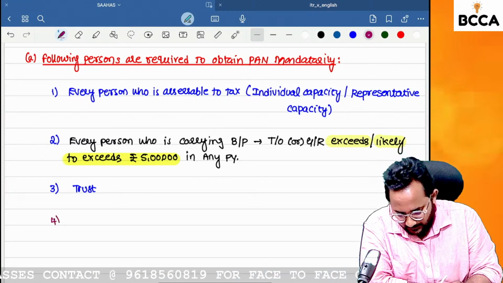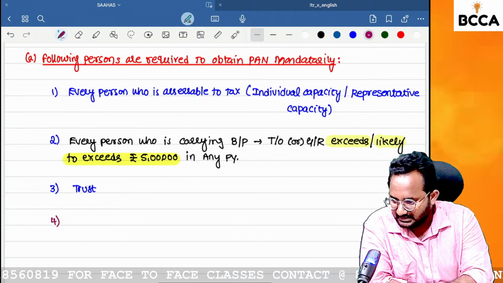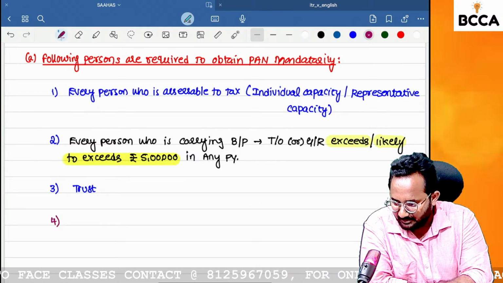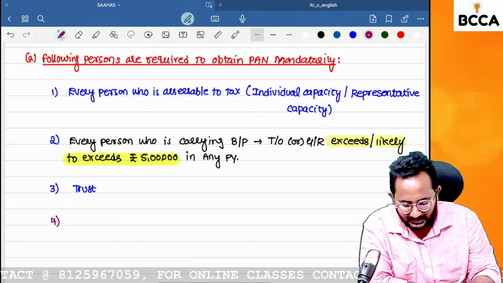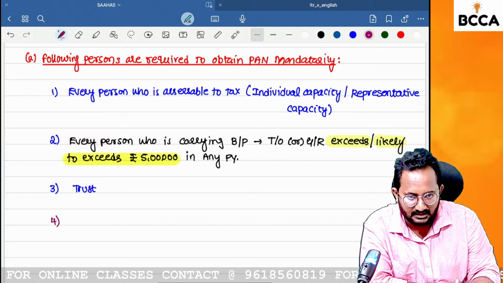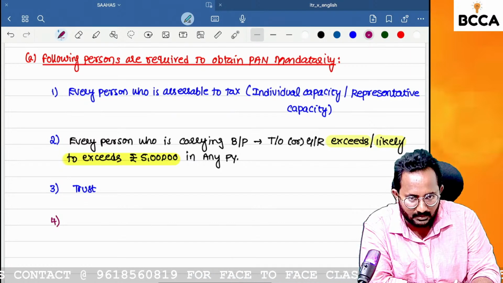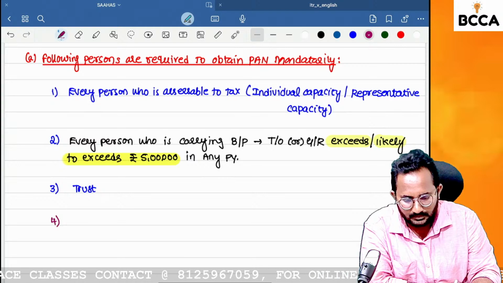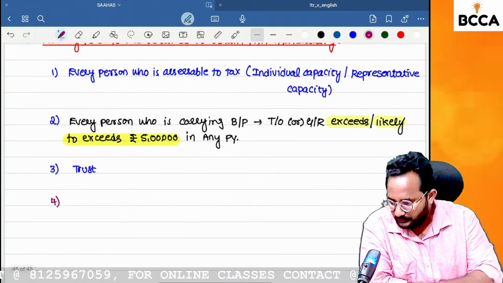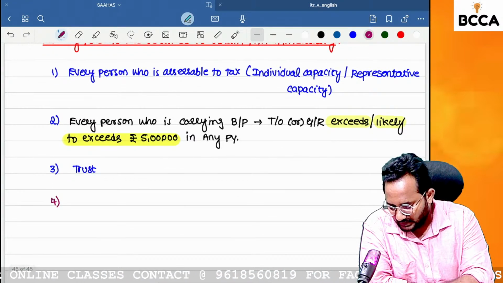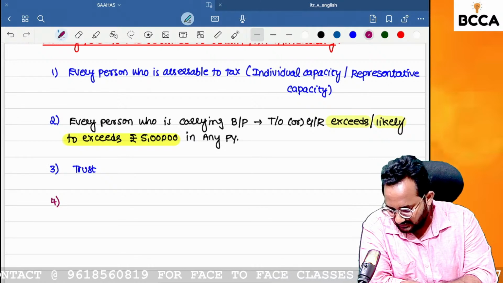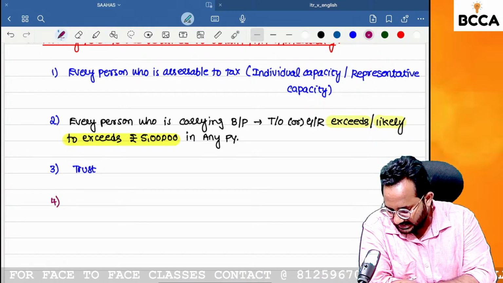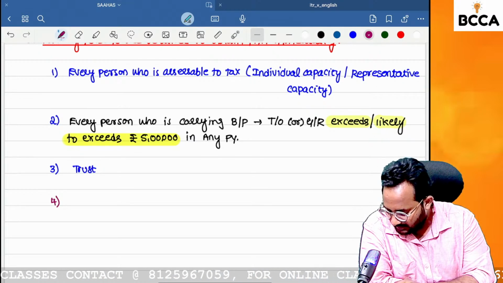Next, fourth one. One person asked the doubt: the PAN in the name of company or owner? If you have started the business in the form of any entity, that may be a company, partnership or LLP, then that company, partnership or LLP needs to take the PAN number. Are you clear? If you have started the business in which legal form, that legal form only needs to take the PAN.